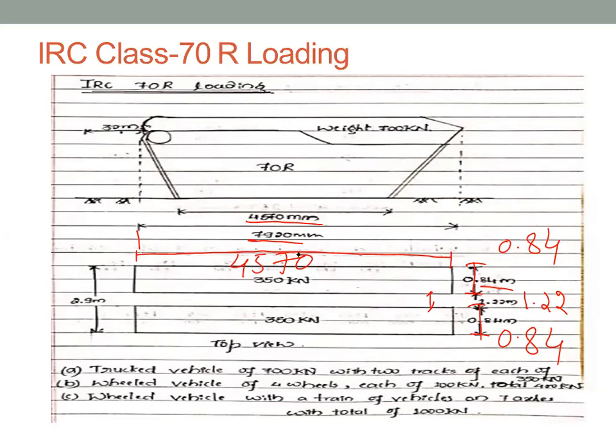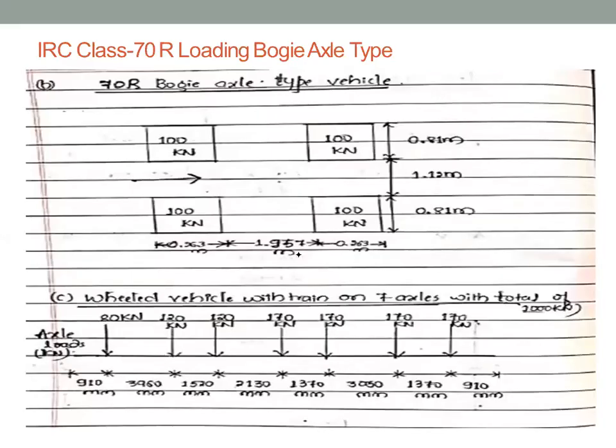Similarly, in case of bogie axle type, just like our four-wheel truck or four-wheel car, total wheel load is 100 kilonewton for each wheel. Total weight of the vehicle is 400 kilonewton.